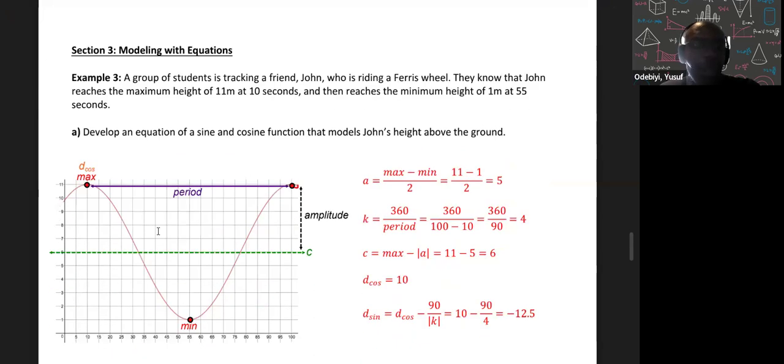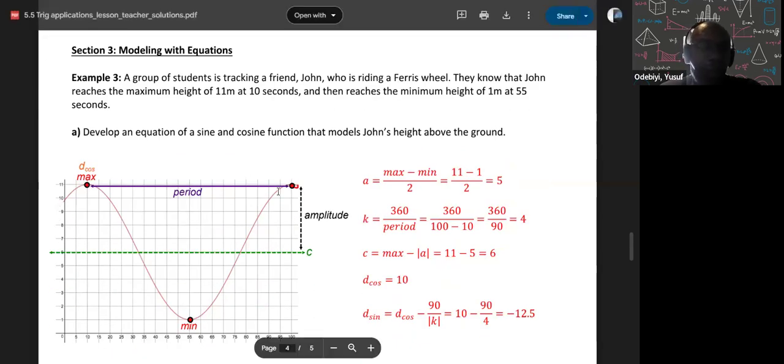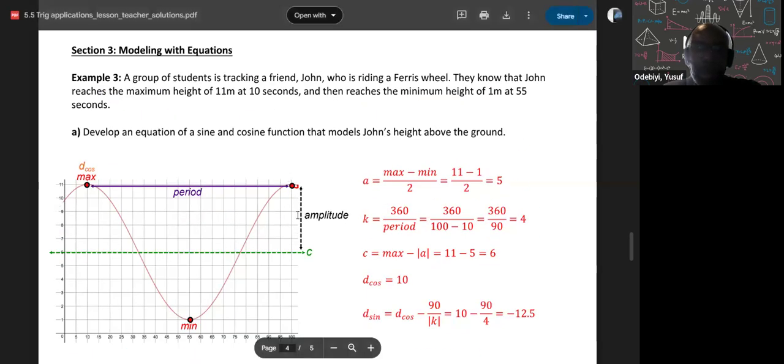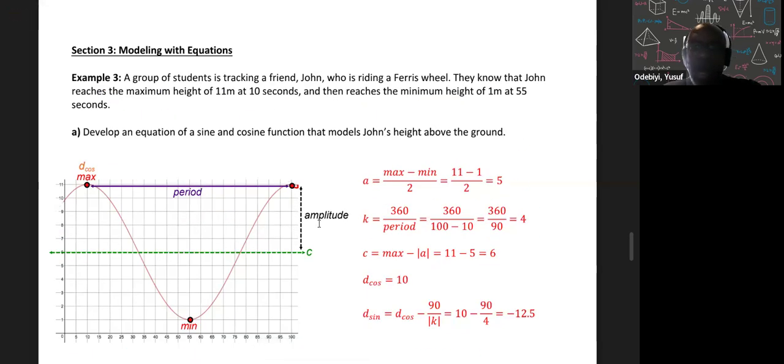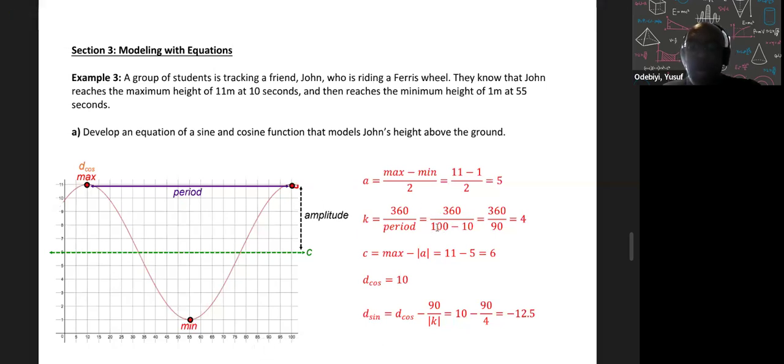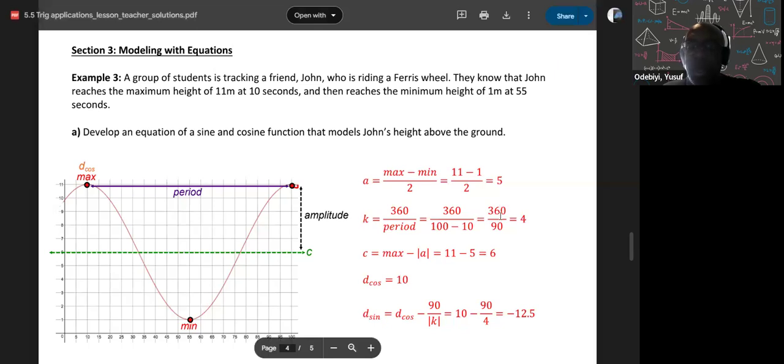If we look at the graph here, I start off at 10 seconds, and then it repeats at 100 seconds. If it repeats there, that is my cycle, that's my period. So 360 divided by 100 minus 10, that means 360 divided by 90 gives you 4. So my K is 4.